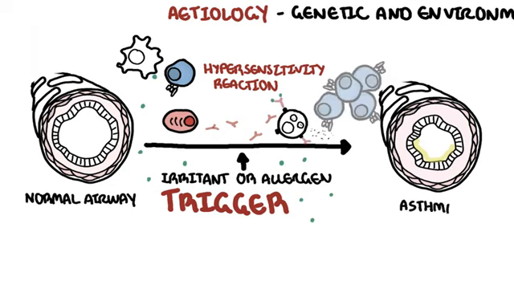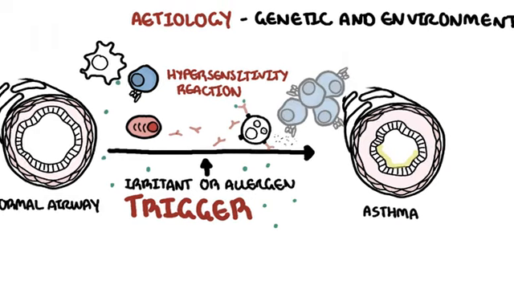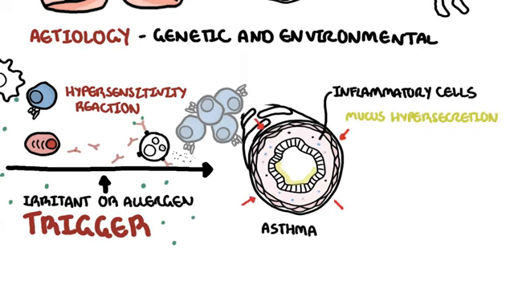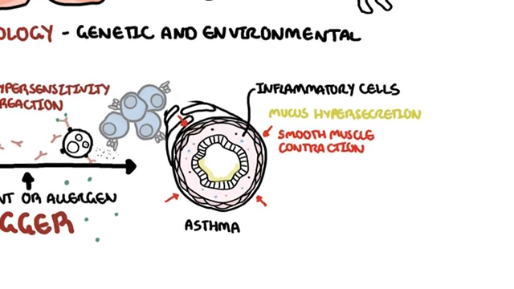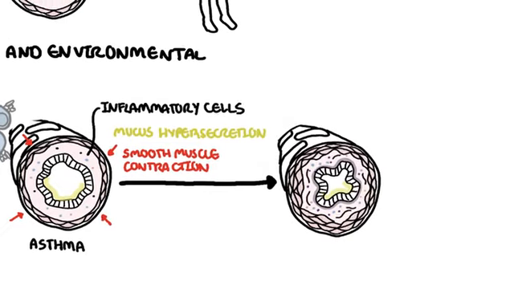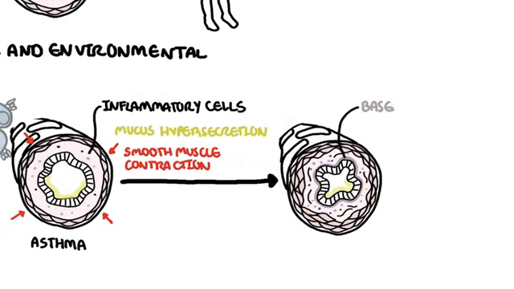Airflow obstruction in asthma is caused by three main pathological processes. These are the inflammatory cell infiltration, mucus hypersecretion with mucus plug formation, and smooth muscle contraction. These reversible changes may become irreversible over time due to basement membrane thickening, collagen deposition and then fibrosis.